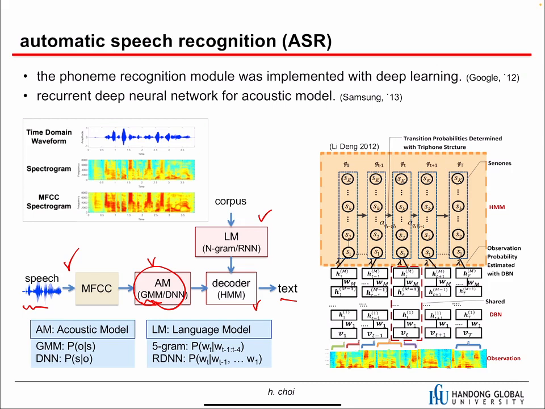They also tried a language model with neural networks, but back then the language model was based on the n-gram, and the n-gram was so optimized because speed is quite important here. When we decode, it takes a lot of time if we use neural networks, so it was not practical. So in this kind of speech recognition system, we can replace the acoustic model with the neural network, but not the language model. But recently, there are many papers that recognize speech to text directly with just one end-to-end neural network.